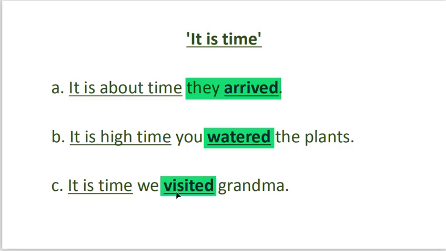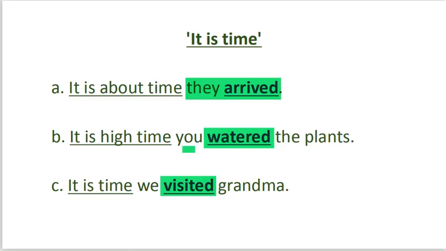The verb is in past tense, even though we haven't visited her for a long time, because it follows the clause, it is time. So whenever we have it is time, it is about time, it is high time, the next clause that will follow is going to have the subject followed by a past tense verb.